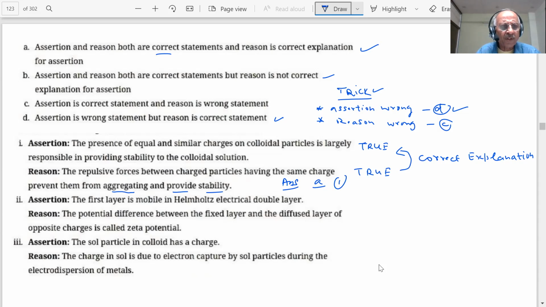Okay. Next question. The first layer is mobile in the Helmholtz electrical double layer. Is the statement correct or wrong? Students, is it correct? No, first wait, wait. Wrong. Think about it, students. Think. I am saying you have a choice. You can think.